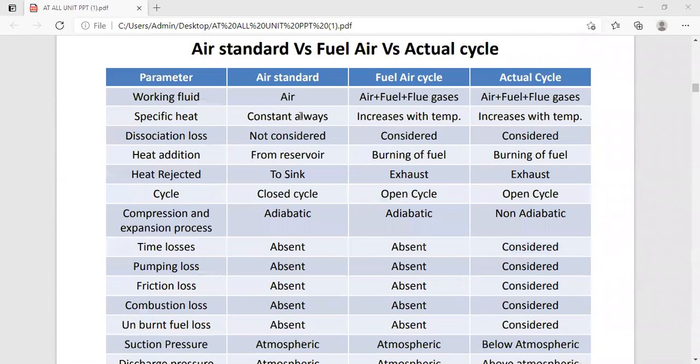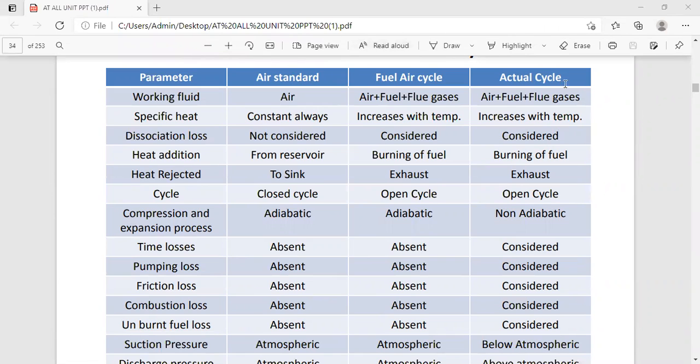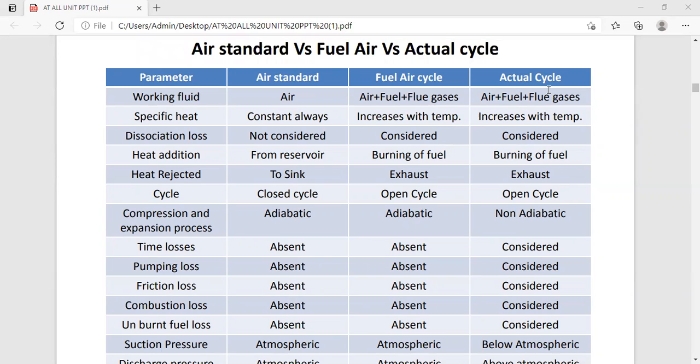During these 5 minutes, we have covered this differentiation. So we are going to discuss the air standard versus fuel air and the actual cycle. The working fluid: we are using air in the case of the air standard cycle. In the case of the fuel air cycle, we are using air, fuel, and flue gases also. And in the actual cycle also, we are using air, fuel, and flue gases.